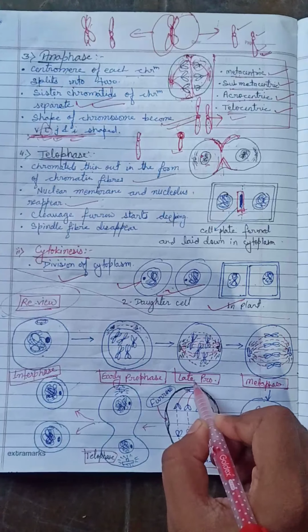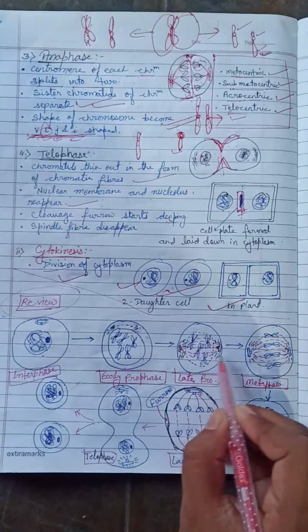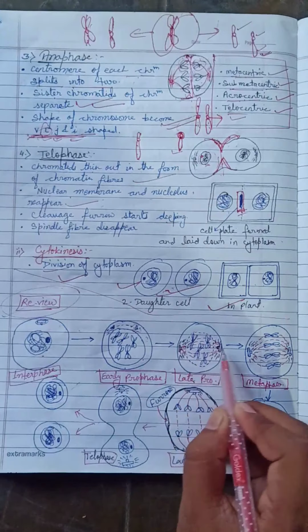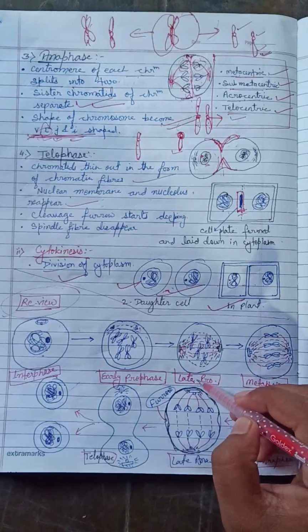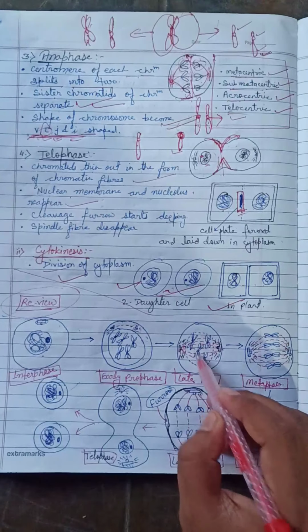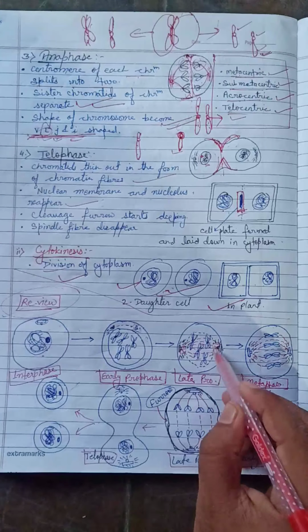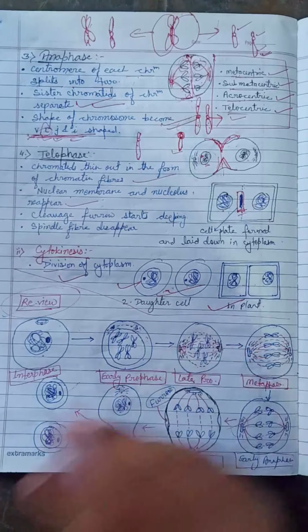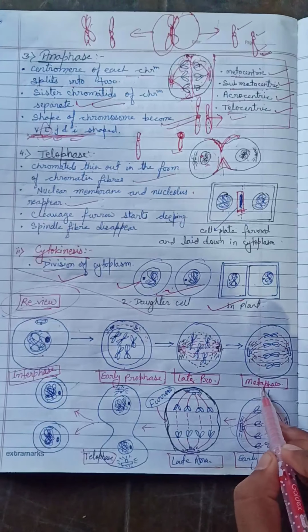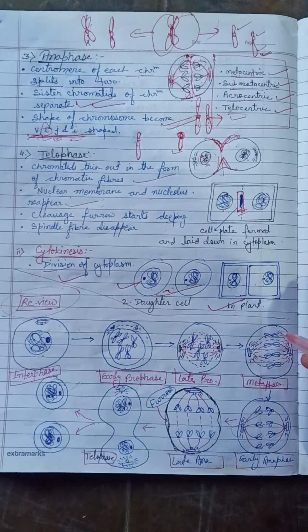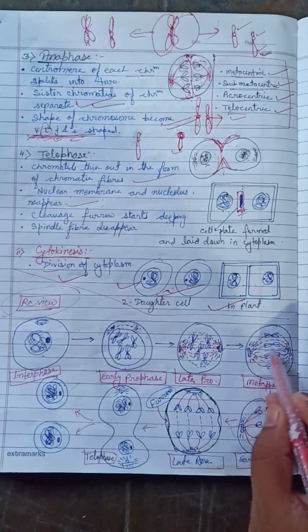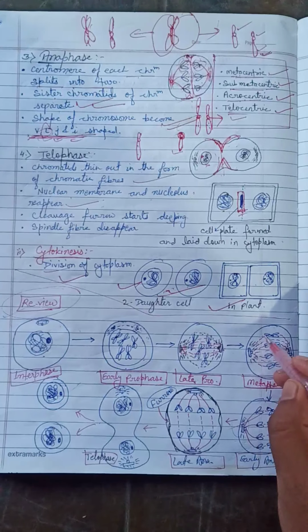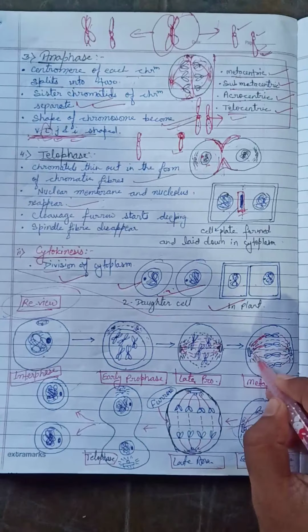In the late prophase both centrioles have moved to the opposite poles, spindle fiber formation occurs, chromosomes are scattered here and there, and the nucleolus and nuclear membrane disappear. In metaphase all chromosomes lie at the equatorial plane, that means at a single plane, and all the chromosomes are attached to the spindle fibers.